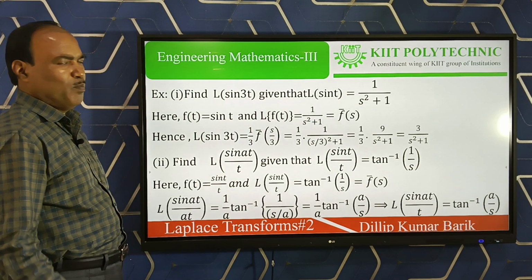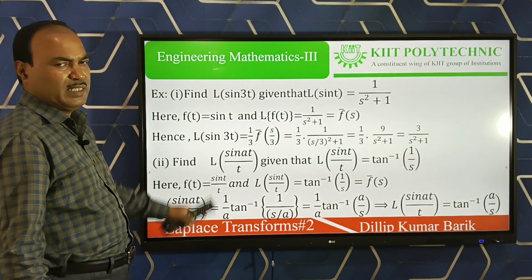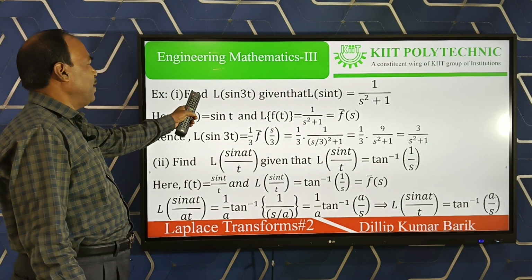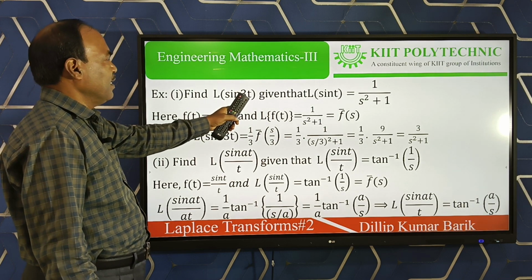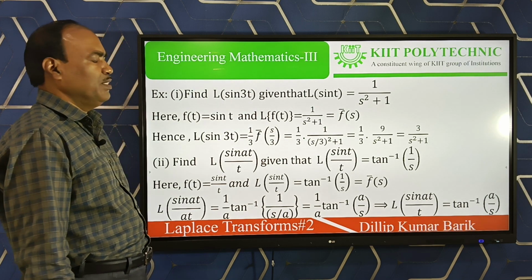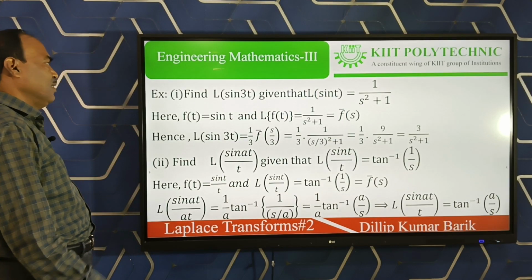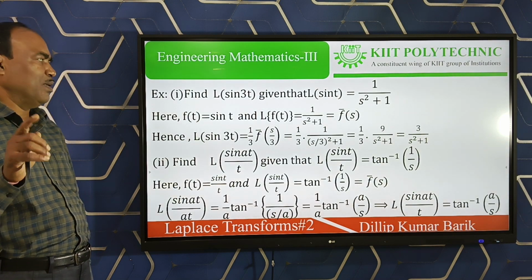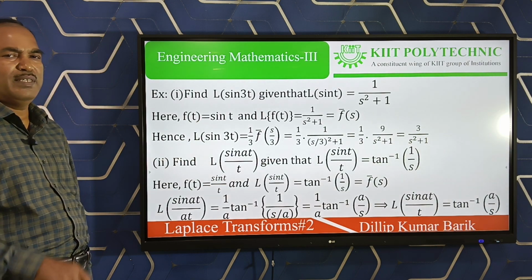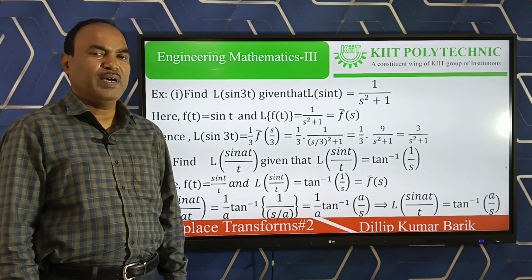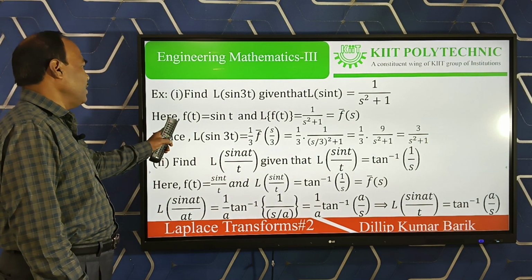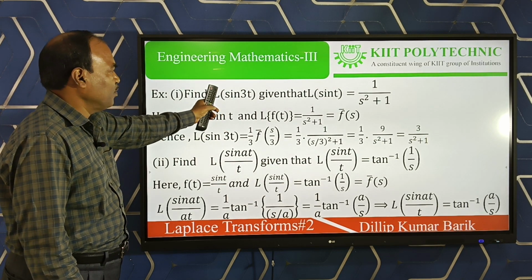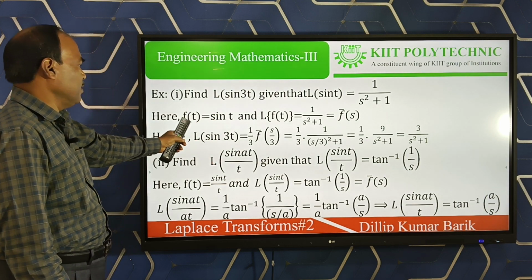Now let us come to a problem: how the change of scale property is applicable to a question. Question 1 is very simple: find the Laplace of sin 3t, given that Laplace of sin t is equal to 1 by s square plus 1. We already know from the formula chart in the last class that Laplace of sin at is a by s square plus a square.